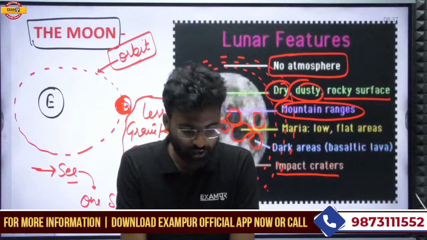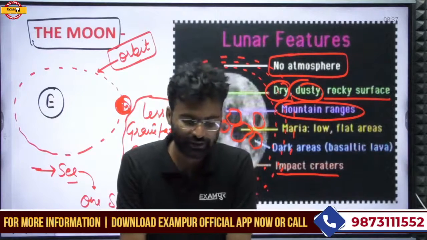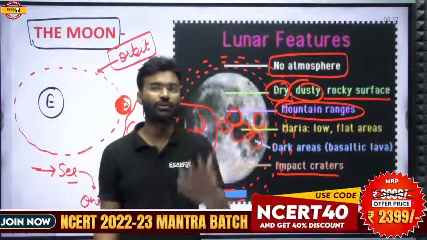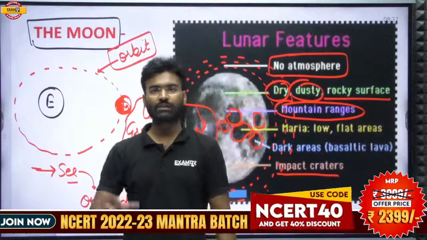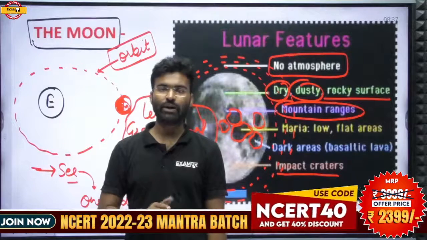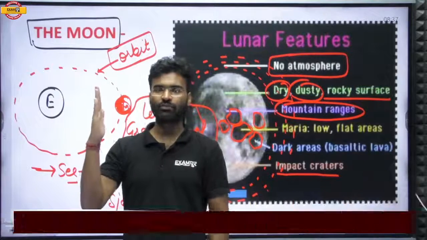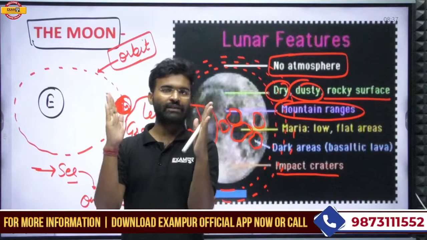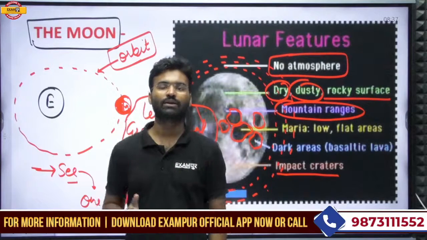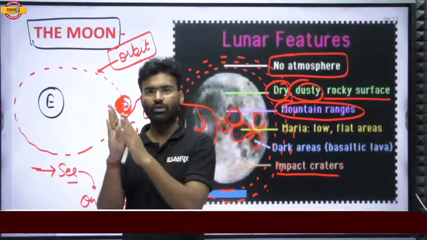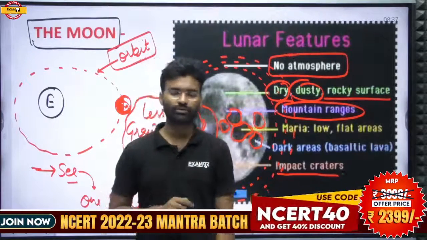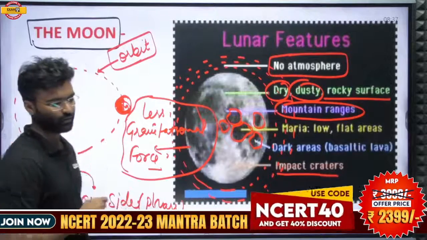So what is the reason we always face a single phase of the moon? Because the rotation and revolution timing is almost the same, and that is why the moon's one side is always constant toward the Earth, and we are only able to look at one phase of the moon. This is an important point.